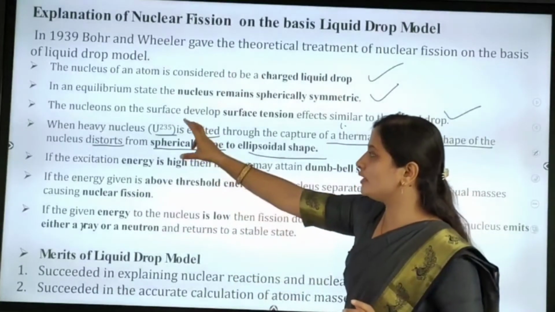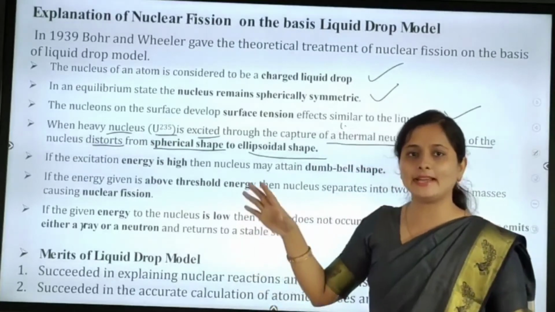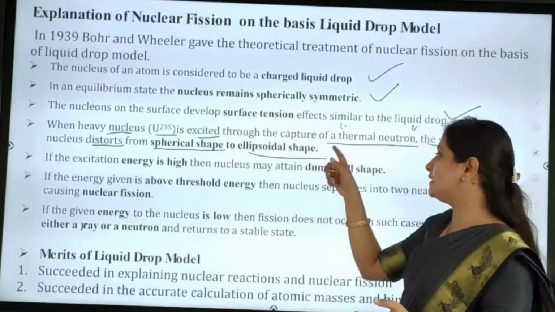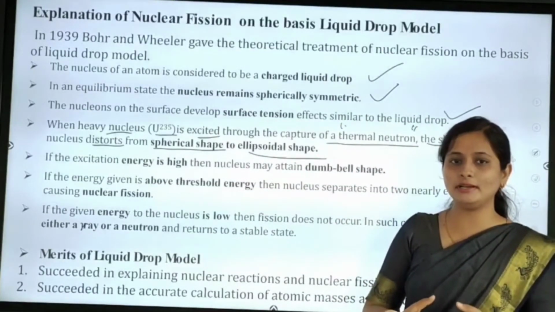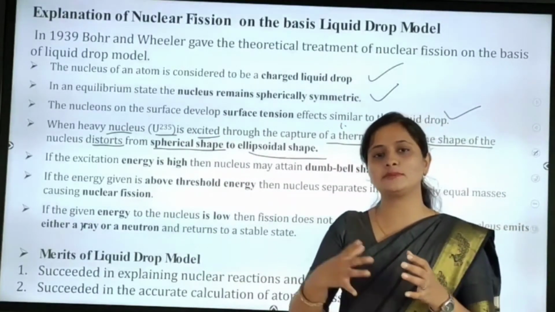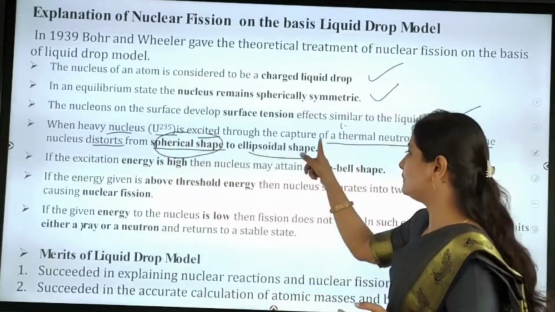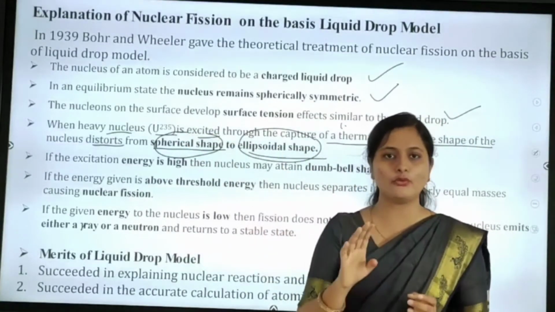So our uranium-235, a heavy nucleus, undergoes excitation by the capture of a thermal neutron. After that, it changes from a spherical shape to an ellipsoidal shape. This is the explanation of our fourth point.